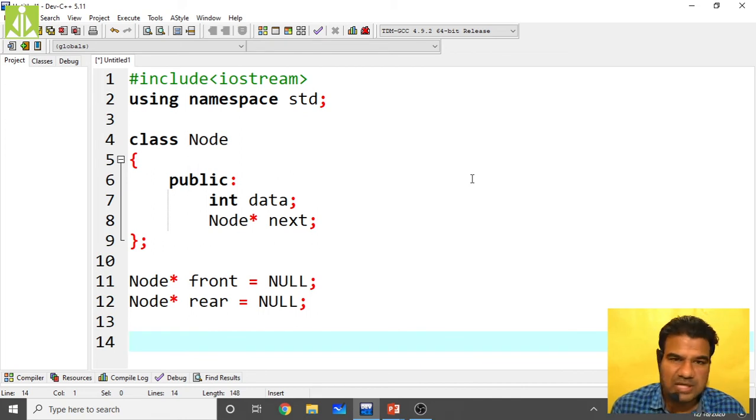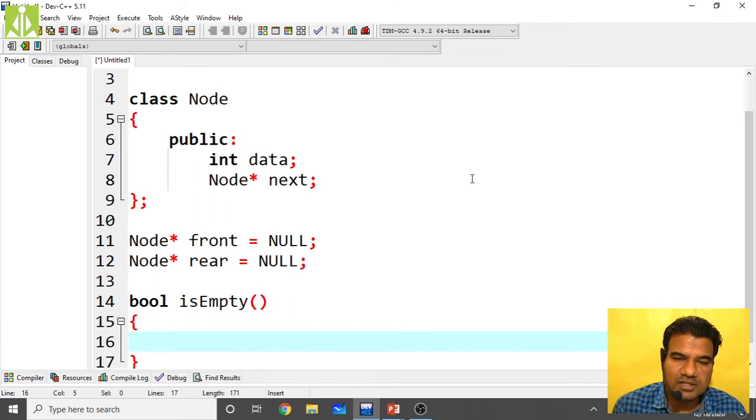Then what we have to do, start slowly. First we'll write the isEmpty function, because it is very easy. The isEmpty function will always return a boolean value, so bool isEmpty. It will not take anything, it will simply check whether the queue is empty or not. When will the queue become empty?